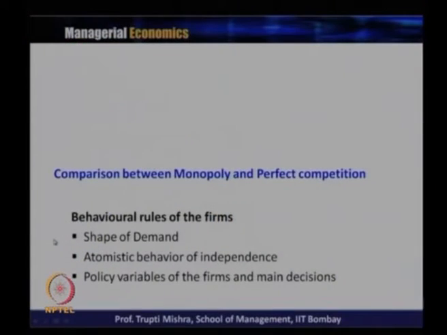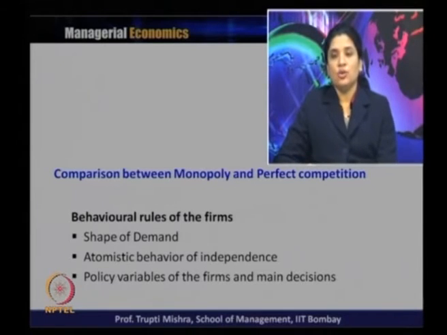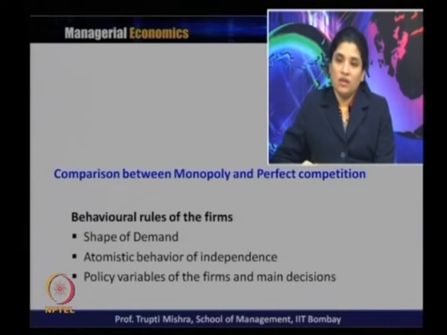Then when it comes to behavioral rules of the firm, the shape of the demand curve in case of the monopolistic firm is downward sloping, the regular demand curve, but in case of a perfect competitive market, it is horizontal, because there is no change in the price. At the same price, whatever the buyer is willing to buy they can buy, and however much the seller is willing to sell they can sell.